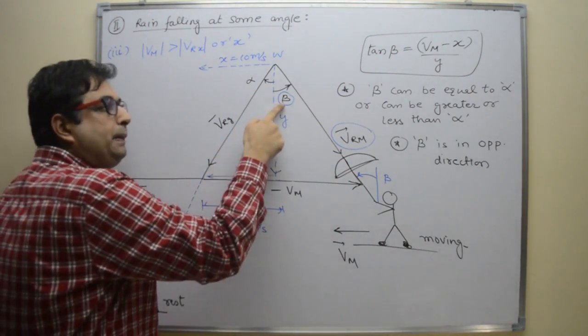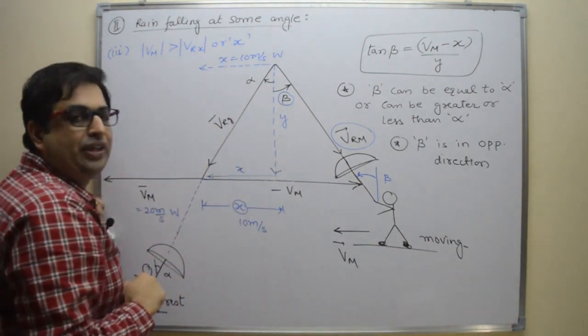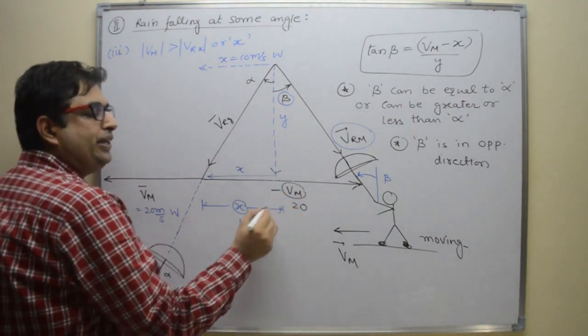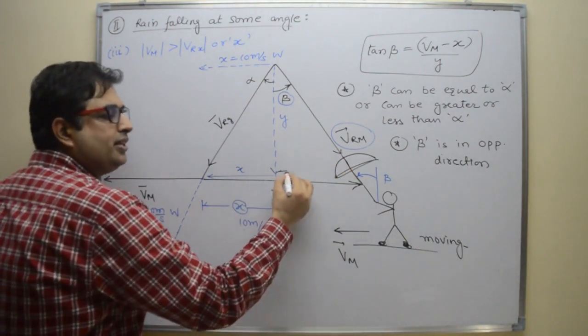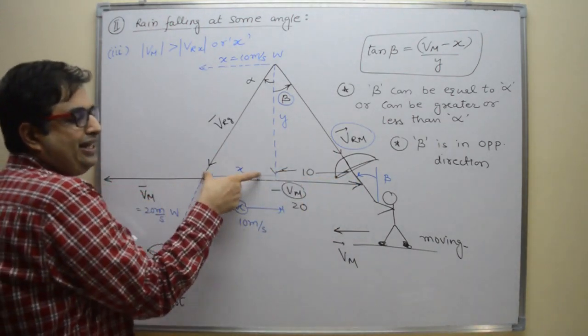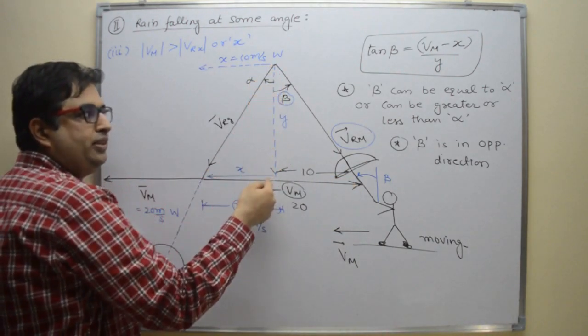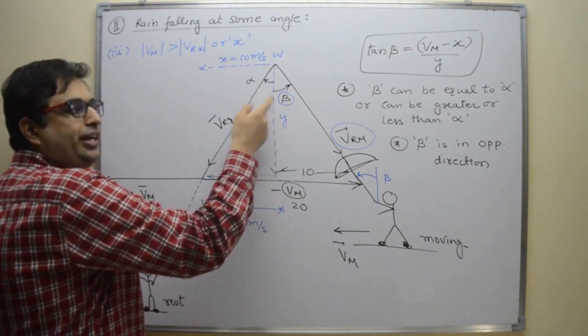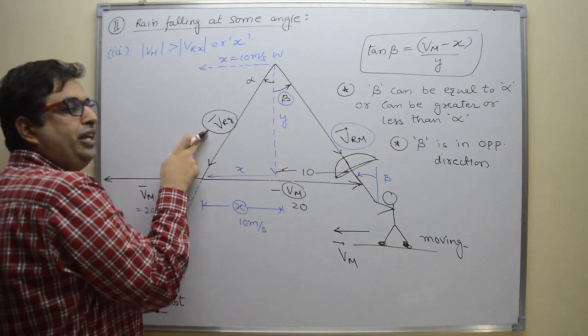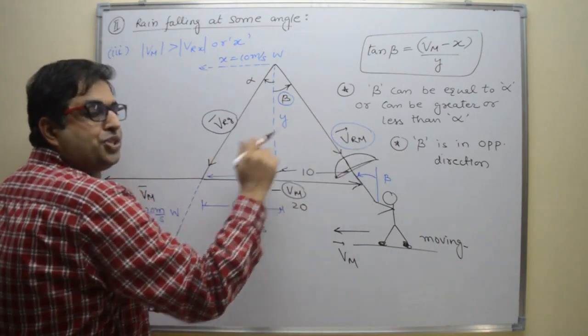Now this beta can be equal to alpha, like in this case, this is 10 and this is 20. So what is this? This is also 10, right? This side 10, this side 10, one side is common. So alpha and beta both are equal, and actual velocity of rain is equal to relative velocity of rain.